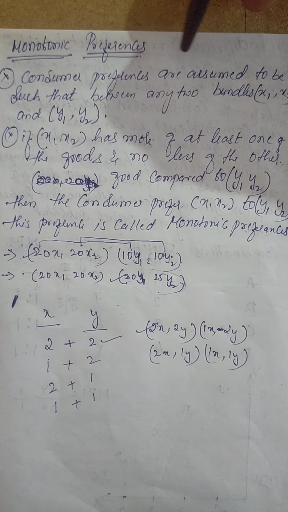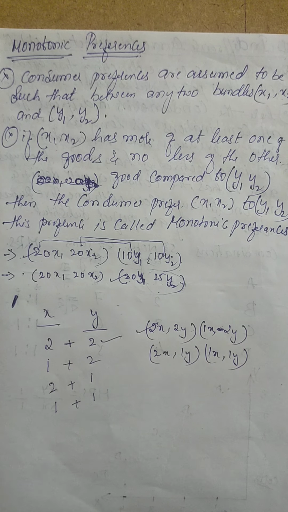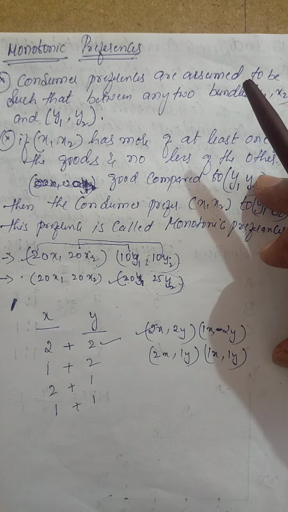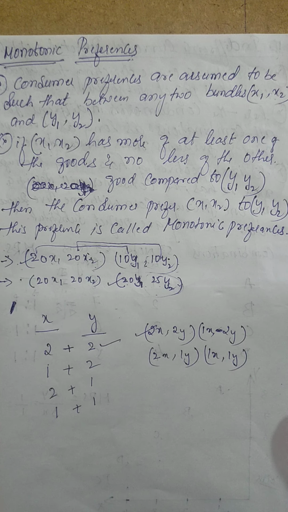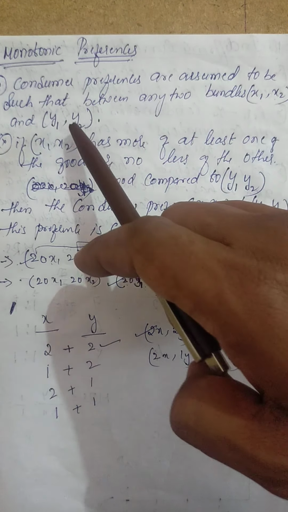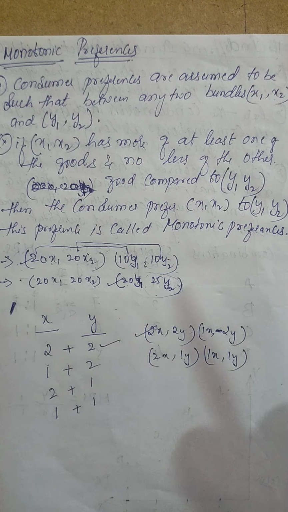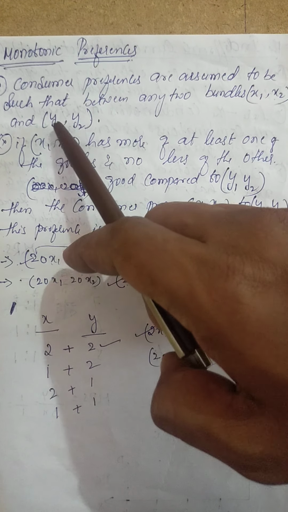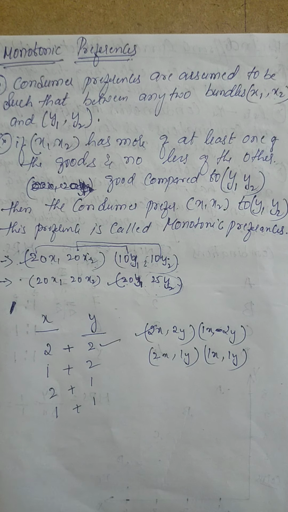So consumer preferences are assumed. Just now we saw some preferences, isn't it? Preferences are assumed to be such that between any 2 bundles, we saw 2 bundles which are 1, 2 and 2, 1, 1, 3 and 3, 1. These are all sets of bundles, 2 bundles. So x1 and x2 and y1 and y2. So here you have a particular 2 bundles, x1, x2 and y1, y2. So if you consider x1, x2 as 1, 3, here it might be 3, 1. We can consider that also.